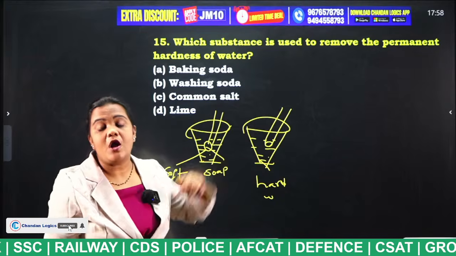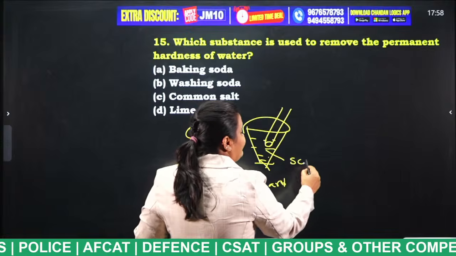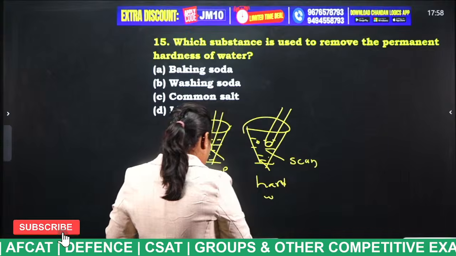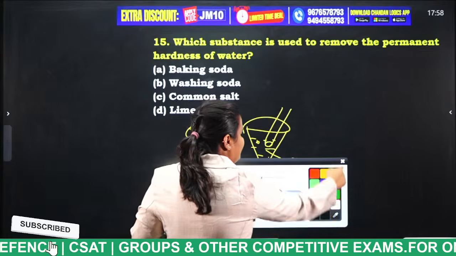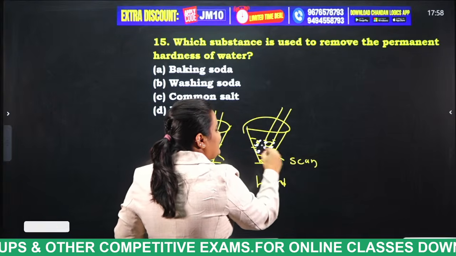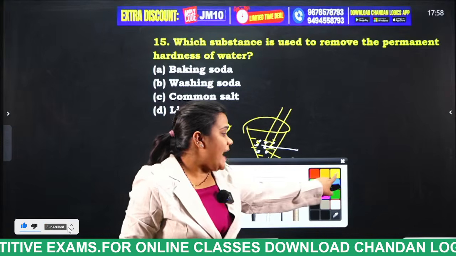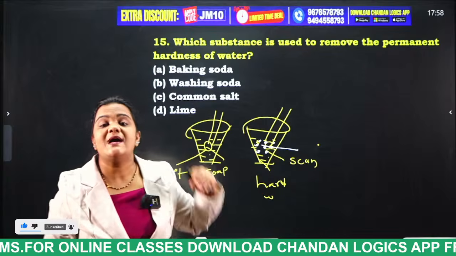But in hard water, what happens, students? A white precipitation forms, scum. The white precipitation takes place. So this is nothing but what, students? If the water forms a white precipitation, we have to decide that the water is hard water.